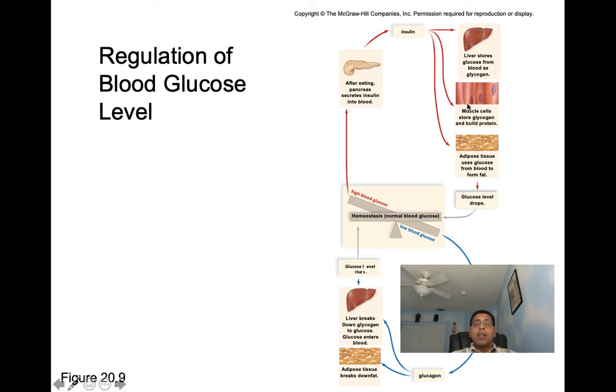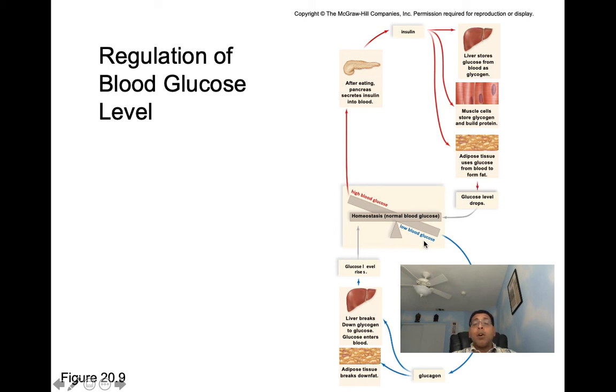Second, our muscle cells are going to store glycogen and build proteins. And then third, our adipose tissue uses glucose from our blood to form fat. And all of these three processes will cause our blood glucose levels to drop, taking us to homeostasis.